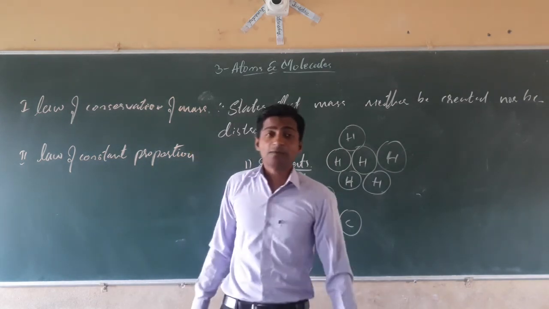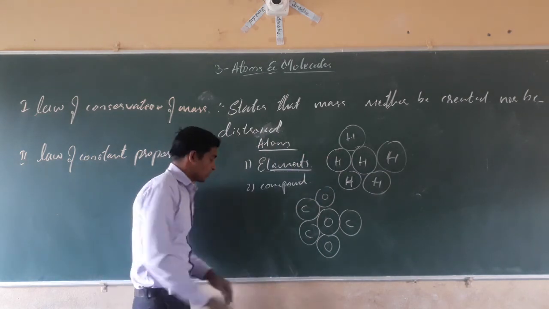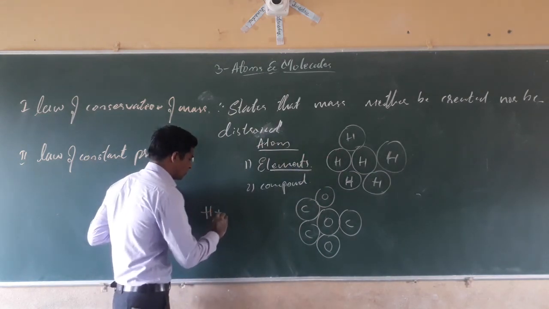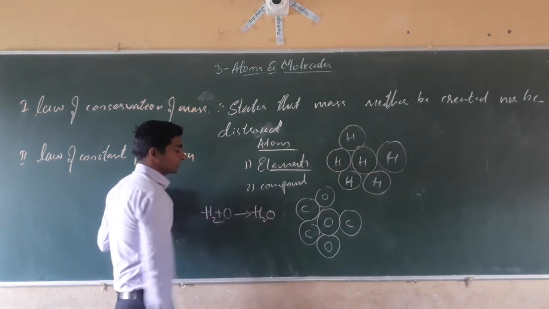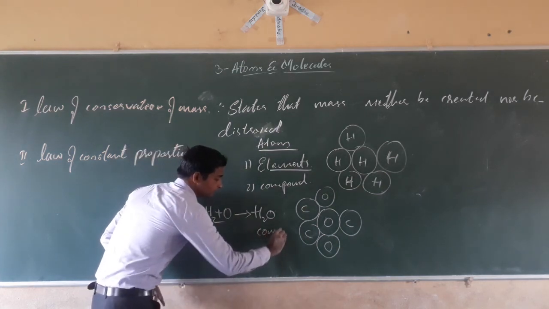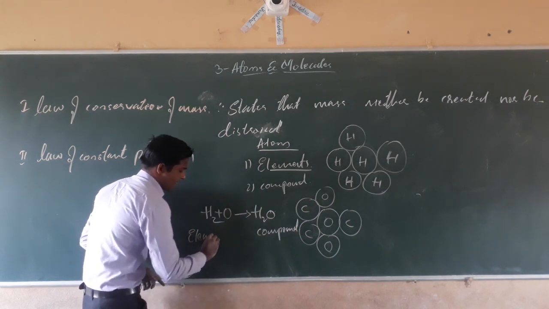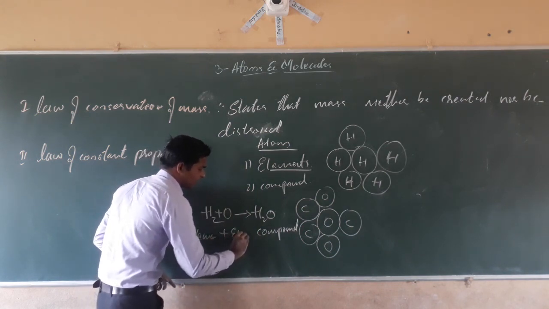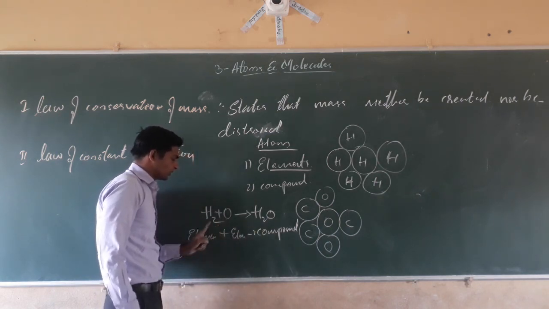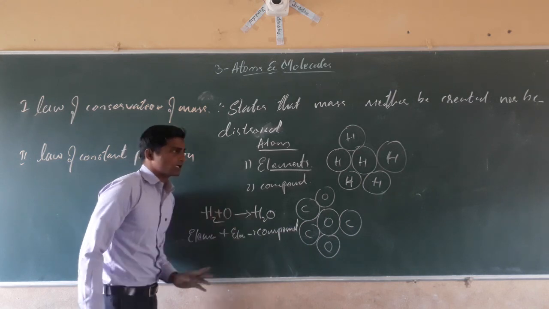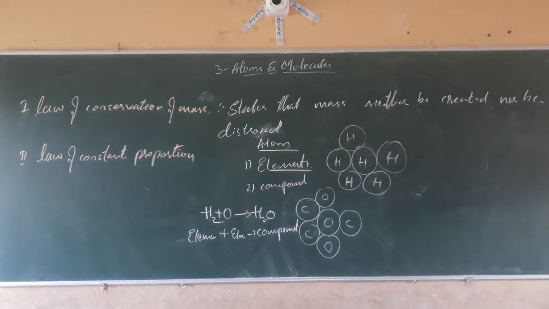Compounds are formed by the combination of two or more elements. For example, hydrogen and oxygen combine to form water. That is a compound. These are the elements: hydrogen is an element and oxygen is also an element. When two or more elements combine, they form a compound.